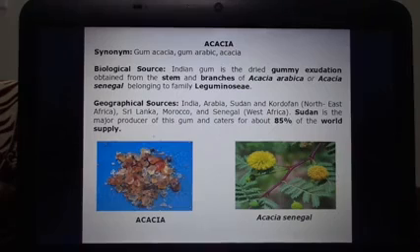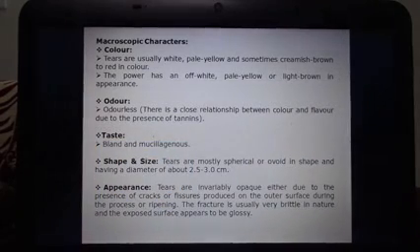Then macroscopic characters. About the colors, it occurs in the form of tears, which are usually white, pale yellow, and sometimes creamish brown to red color. The powder may be off-white, pale yellow, or light brown in appearance. Odor is odorless, taste is bland, mucilaginous. Shape and size: tears are mostly spherical or ovoid in shape, having a diameter of about 2.5 to 3 centimeter.